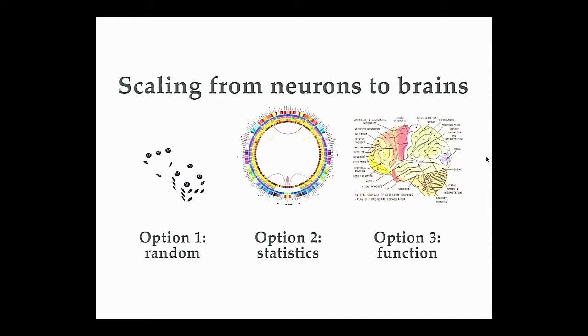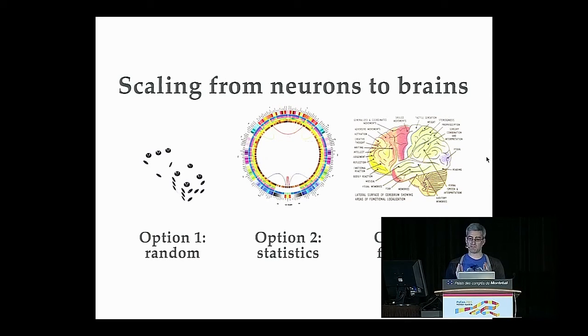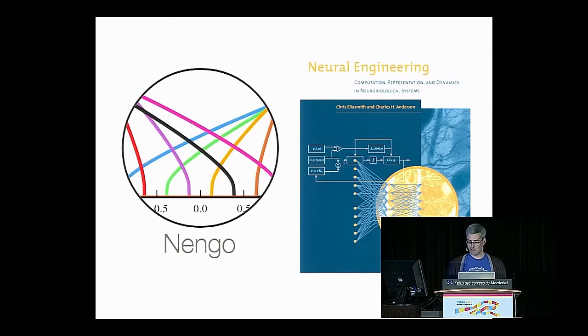In my lab, or Chris Eliasmith's lab, we're really dedicated to scaling things on a functional level. So we're interested in how these networks of spiking neurons represent information, transform that information, and how we can use that to build functionally relevant brain-like models. So the tool that we've created to do this is called Nengo.